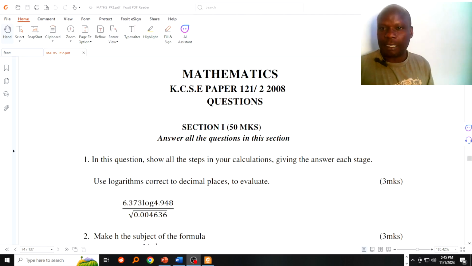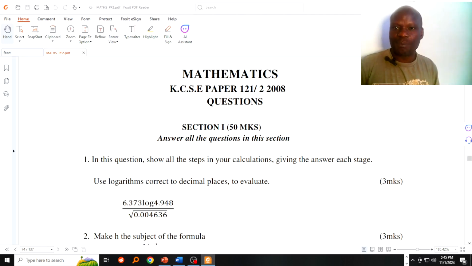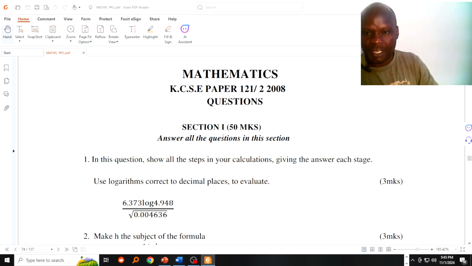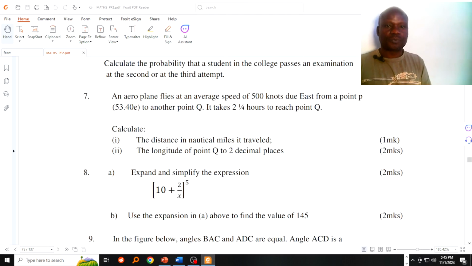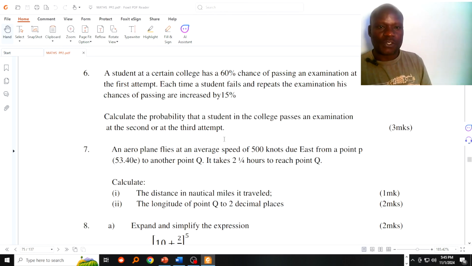From KCSE Mathematics Paper 2, taken in 2008, we consider question 6, which reads: a student at a certain college has a 60% chance of passing an examination at the first attempt. Each time a student fails and repeats the examination, his chances of passing are increased by 15%. Calculate the probability that a student in the college passes an examination at the second or at the third attempt. That is 3 marks.